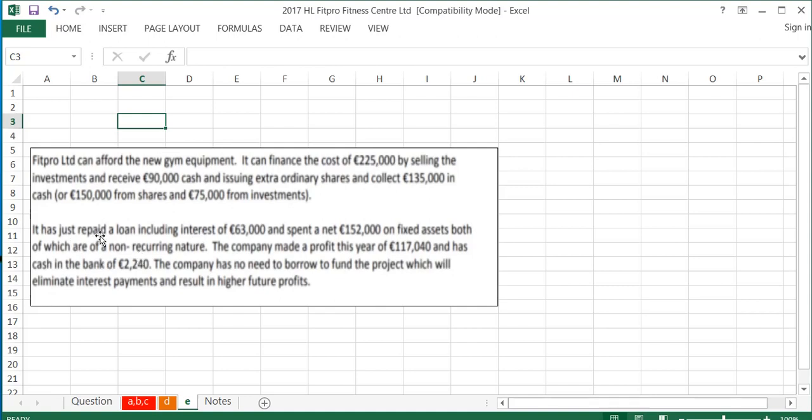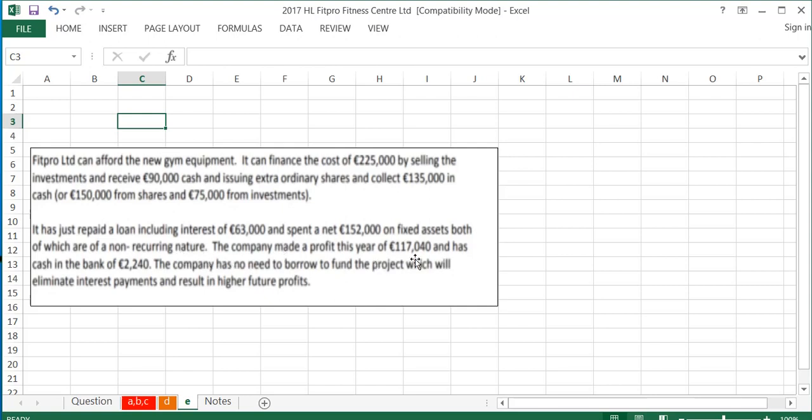Also, the company has just repaid a loan, including interest, of 63,000. So we can see there from the payments that they've repaid the loan and the interest of 63,000. And they also spent a net 152,000 on fixed assets. That's between the extra buildings and the furniture, both of which are non-recurring in nature. So next year they won't have to buy those, so they'll have more money in the company.